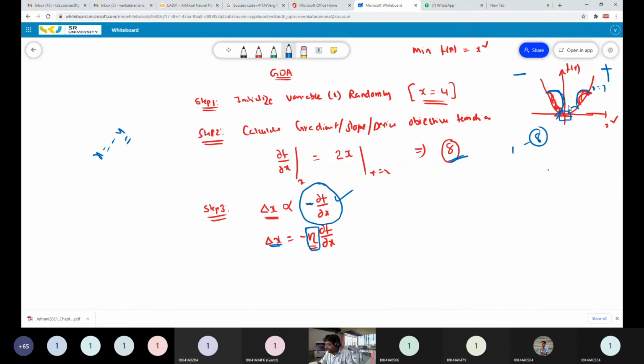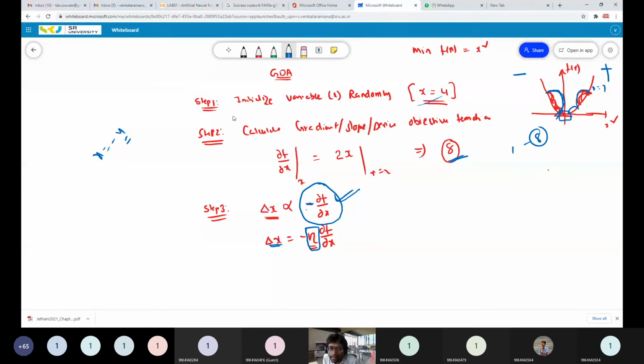It's like if you throw a ball from one end of a bowl, then it will come to the bottom. To take care of that, we are using this step. This decides in which direction you have to move, but this eta term decides how much step length, how much of an update you take. That is called eta, or the learning rate.